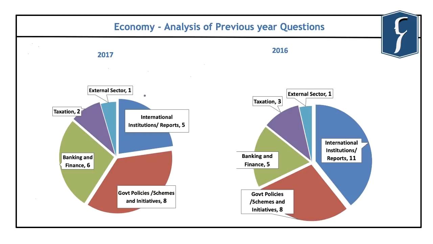Similarly, this is the distribution of the questions that have been asked in the year 2017 and 16 respectively. And again, you can see that in the year 2016, the focus of UPSC was more on the international institutions and reports. And again, however, the questions were asked regularly from the banking and finance section. And you can find that 5 questions were asked in the year 2016 and 6 questions were asked in the year 2017. And again, government policies, schemes, and initiatives are a consistent area where questions are regularly asked by the UPSC.